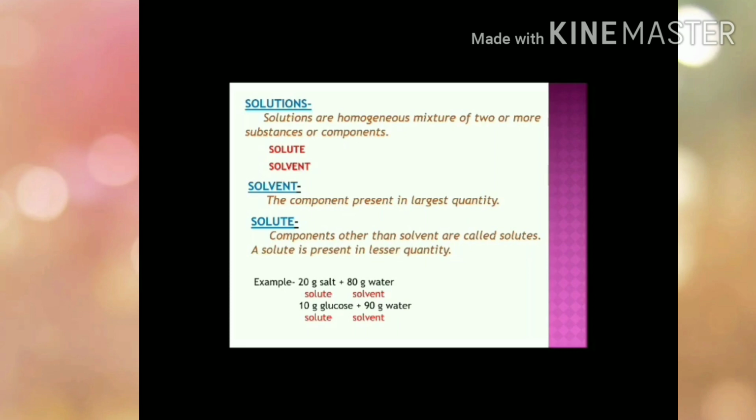But students, by looking at this, you cannot think of solution to be made up of only two components. There are solutions which are made up of three components also, four components also, and so on. For example, if we dissolve 2 gram of sugar and 3 gram of salt in 95 gram of water, then in this case our water is present in the largest quantity, so it is the solvent here, and the other two, sugar and salt, are the solutes here. So in this chapter we are going to focus on binary solutions only. Binary solutions are those solutions which contain only two components, that is solute and solvent.